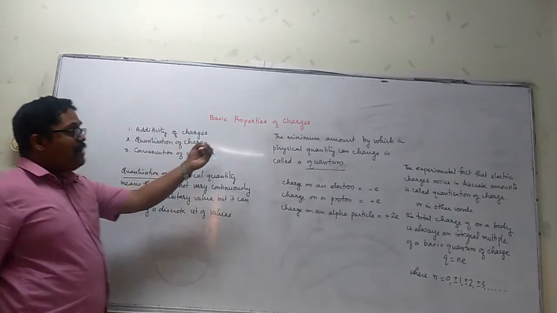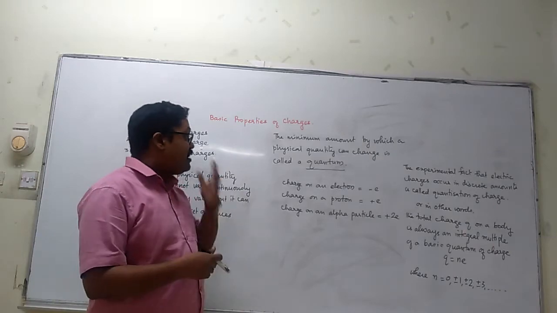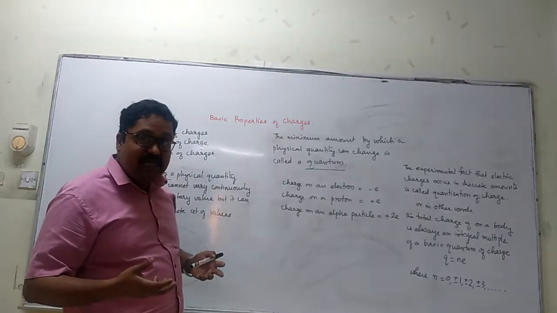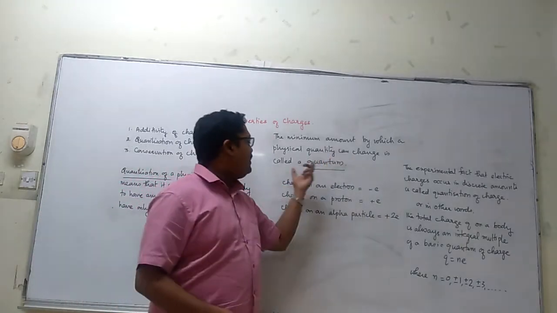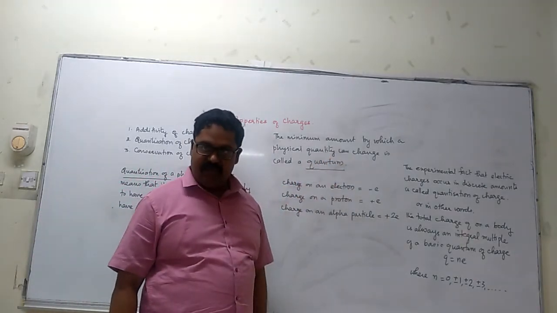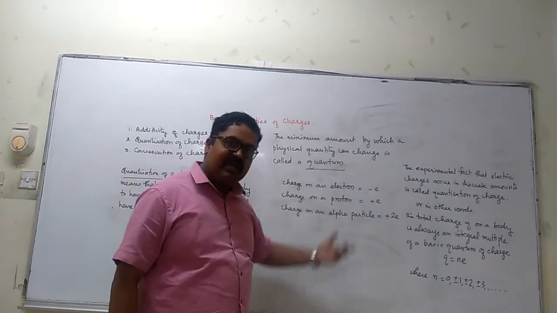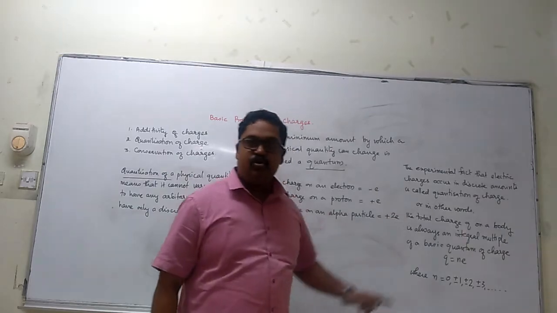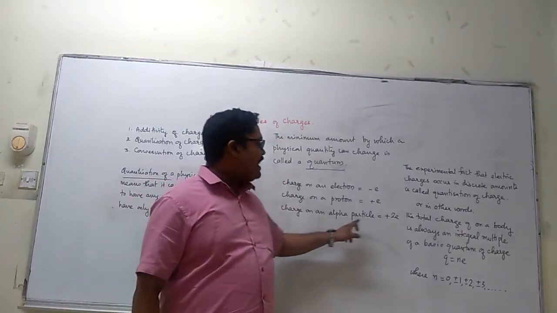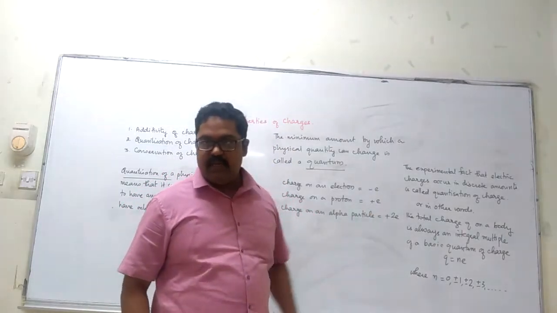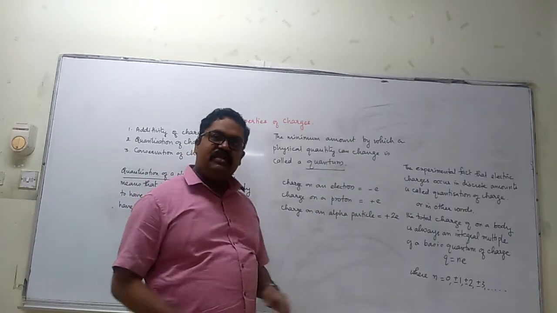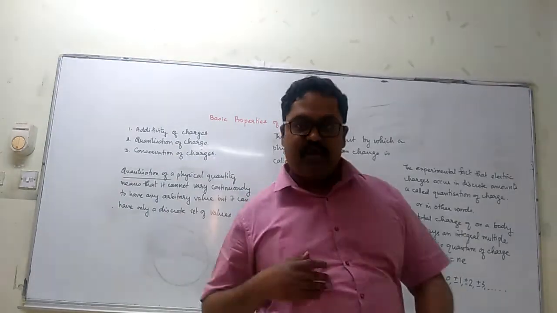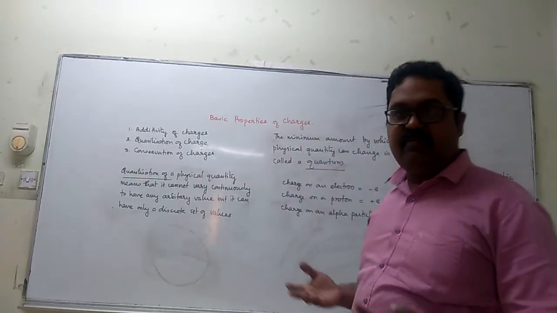Now, the minimum amount by which a physical quantity can change is called a quantum. When you say the charge on an electron is taken to be minus e, the charge on a proton is taken to be plus e, the charge on an alpha particle is plus 2e. These charges on these particles can be plus 1e, minus 2e, plus 4e, minus 5e, plus 7e, minus 10e.